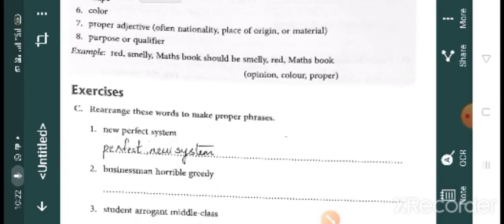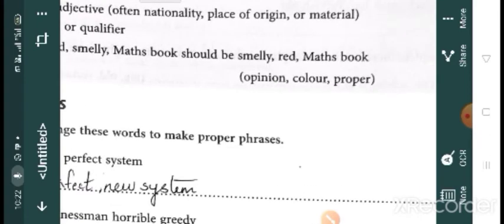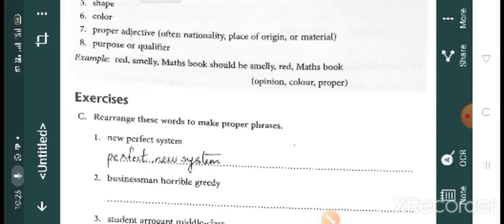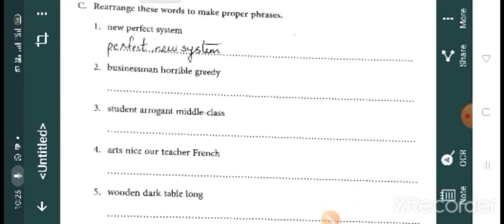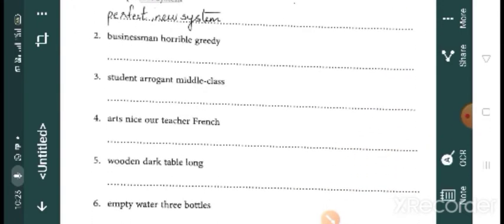So here we can find out some order. Opinion first, then color, then proper. Okay, smelly red Max's book. Now clear, children?